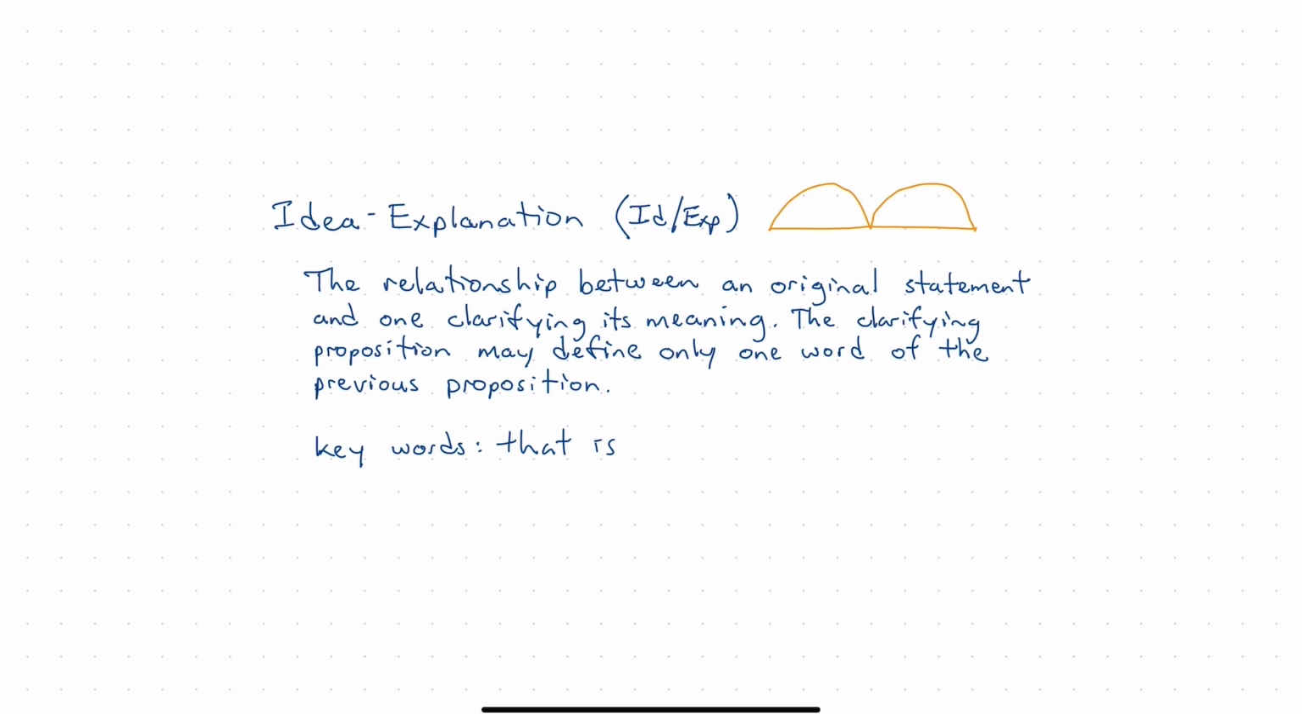When we arc this idea and explanation, we'll use these symbols ID, EXP, and then draw one arc over both arcs, over both propositions, to note that it's the idea explanation relationship that is at work in this passage. Let me give you an example of idea and explanation.